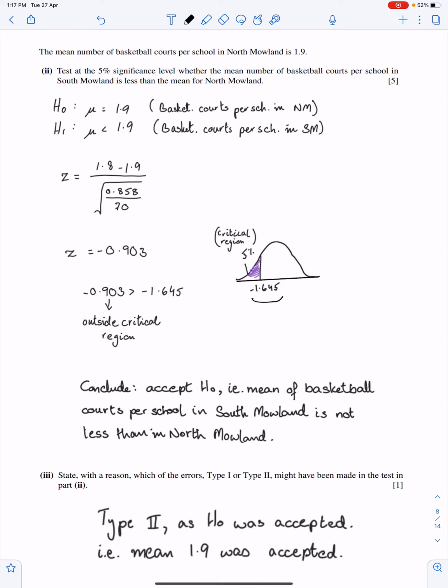Negative 1.645. So this is Z test. We just need to observe whether this Z test lies in critical region or not. Since this number does not lie in critical region, this lies here in accepted region, therefore we have to accept H0. So accept H0, that is the mean of basketball courts per school in SM is not less than in NM. You have to accept this. The claim is rejected.